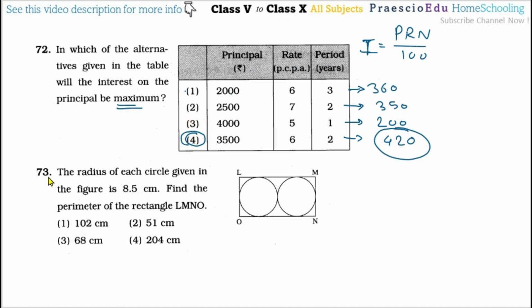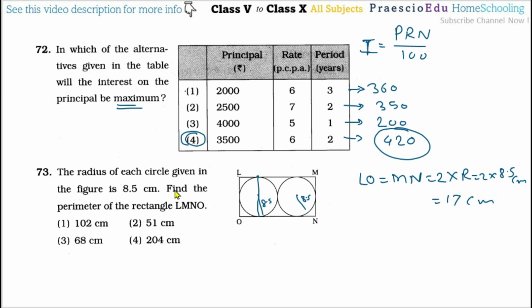Now question number 73, the radius of each circle given in the figure is 8.5 centimeters, which means this is 8.5, and this one is also 8.5. So this is the radius, and from this one to this one is the diameter. This diameter is equal to LO is equal to MN is equal to 2 multiplied by the radius, so 2 multiplied by 8.5 centimeter, that is 17 centimeter.